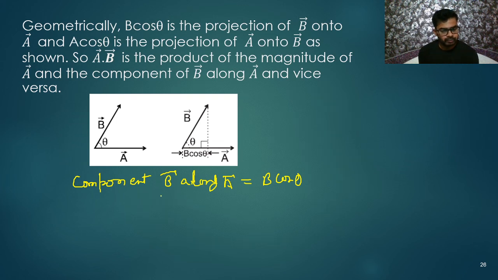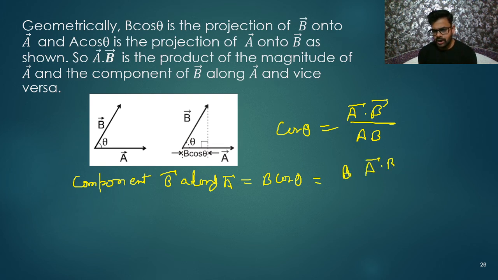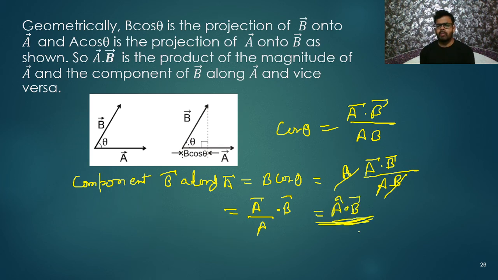You all know the value of cos theta can be written as vector A dot vector B divided by magnitude of A into magnitude of B. So I write here: B is already there, A dot B divided by AB. This B is magnitude and this B is magnitude, so it will be cancelled. What I'm getting here is A vector dot B divided by magnitude A. So finally I will get A cap dot B. This is the component of B along A: A cap dot B.